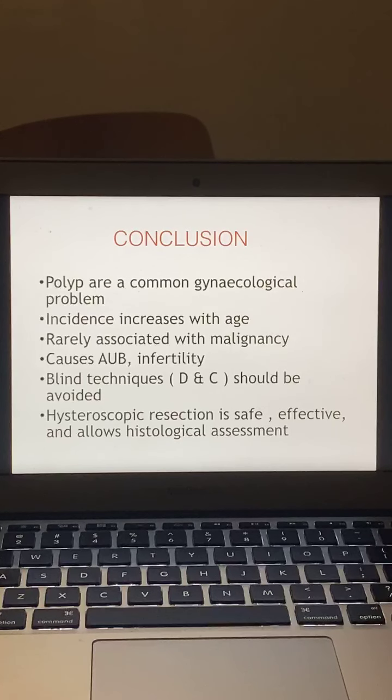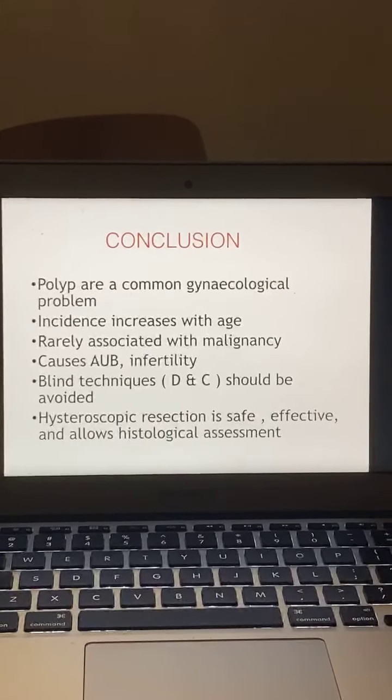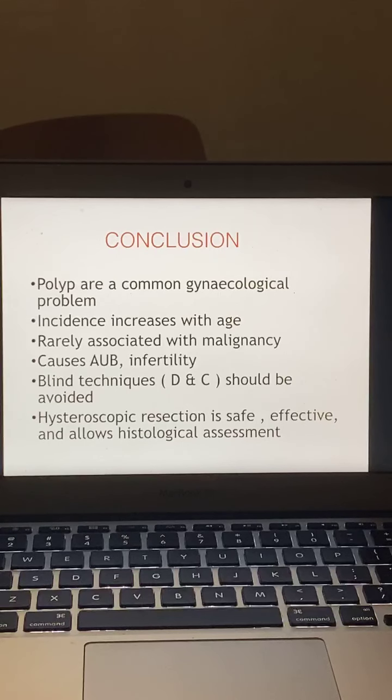So in conclusion, polyps are a common gynecological problem. Incidence increases with age, rarely associated with malignancy, a common cause of abnormal uterine bleeding and infertility. Blind technique, DNC, should be avoided. Hysteroscopic resection or cutting with scissor is safe, effective, and allows histological assessment also.